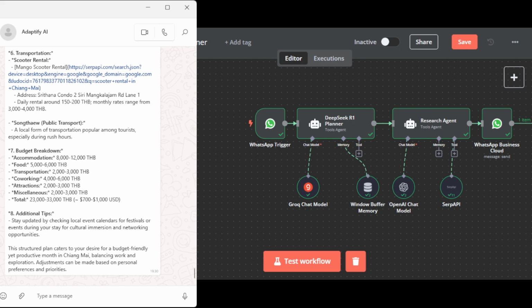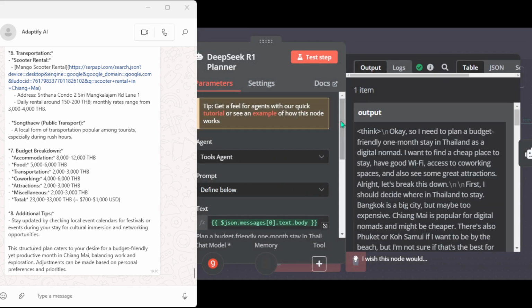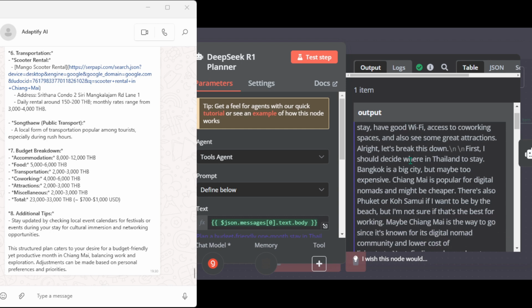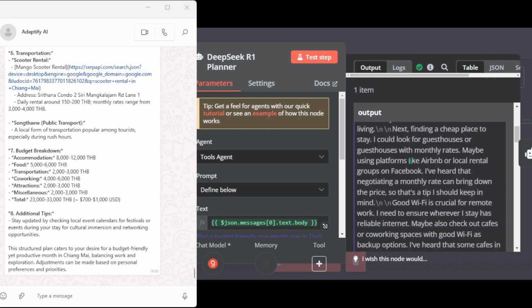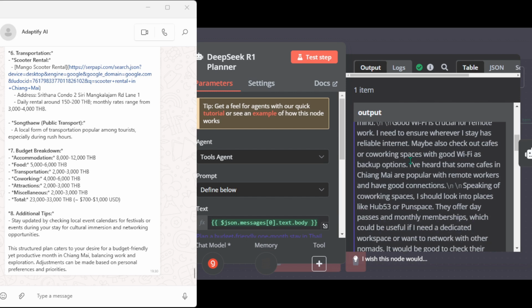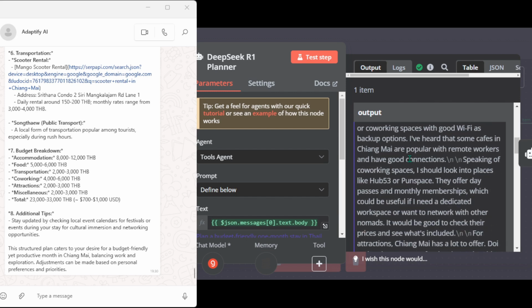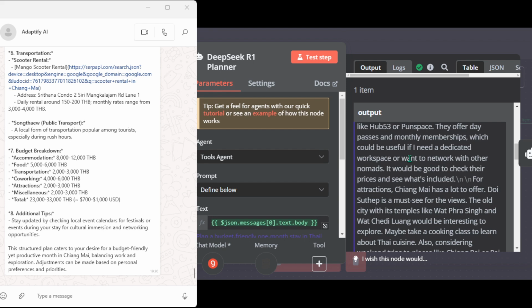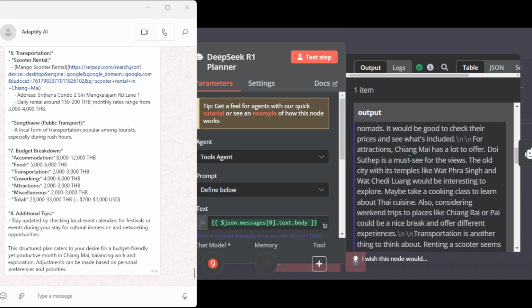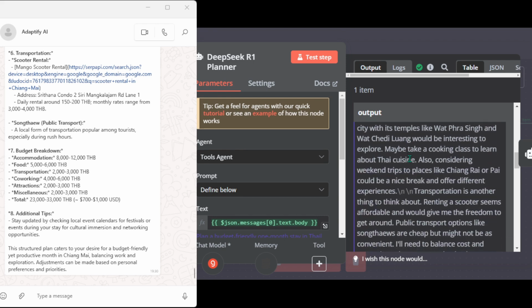So just to quickly show you, when we open our DeepSeek R1 planner agent, we can see all the reasoning steps. So I need to plan a budget-friendly 1-month stay in Thailand as a digital nomad. And it's really detailed. So you can check exactly the thinking process of this agent.